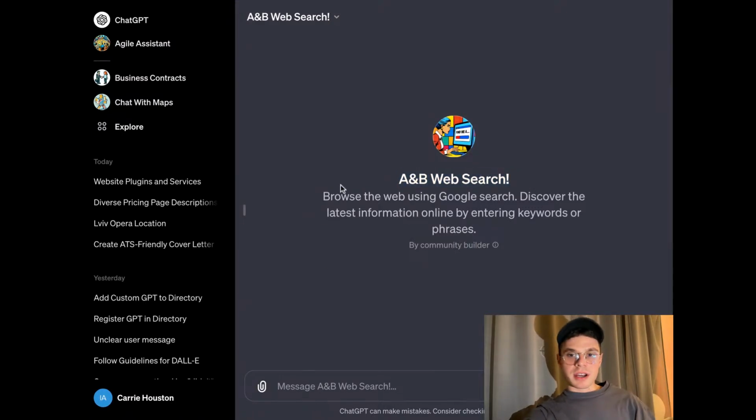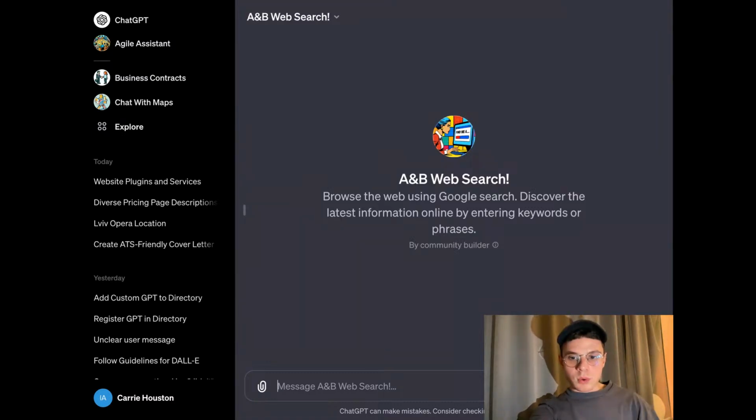That is, again, a great tool to browse the web, as you can see, using Google search. However, again, it organizes the information for you. It makes the whole research process much, much easier. That is a super versatile tool, and people use it in different ways. Sometimes people conduct research for small businesses. For example, you want to know the competition in the field. Let's say you want to open a coffee shop in London in a particular area. You can prompt it and see the competitors there.